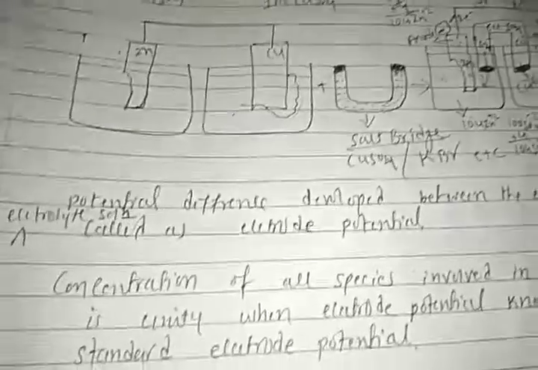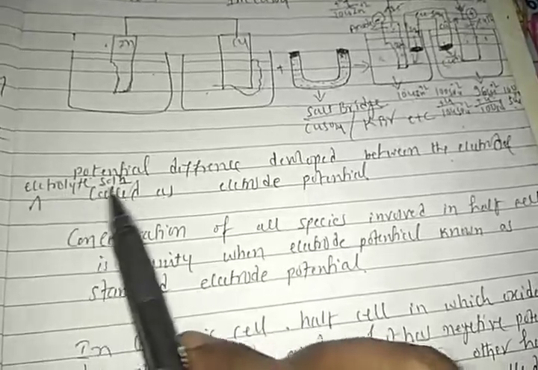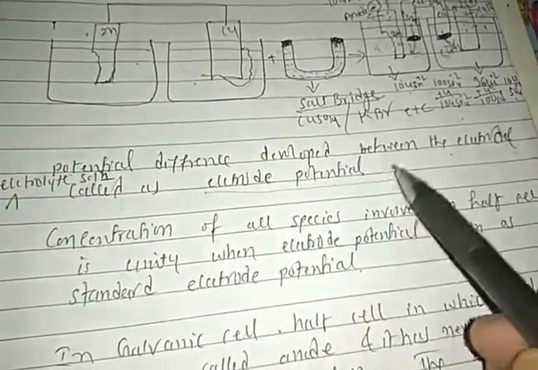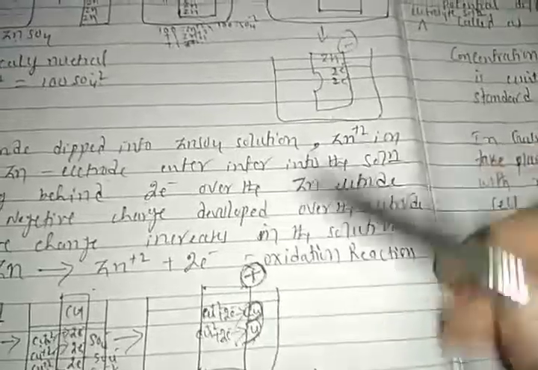Right, students? So let's see, students, the potential difference developed between the electrode and the electrolytic solution is called the electrode potential. Potential difference means, students, like this. Here this is this or this, any one structure.